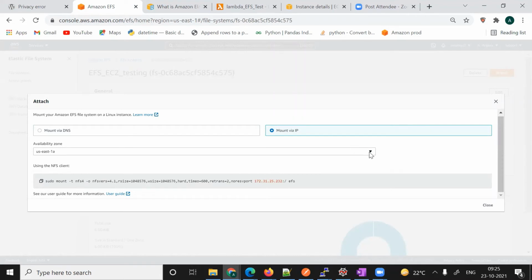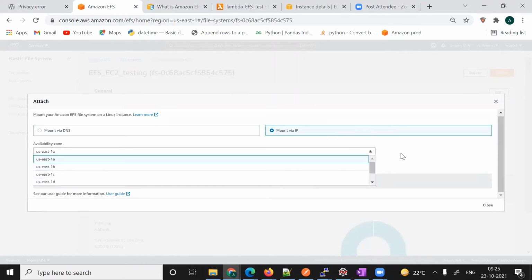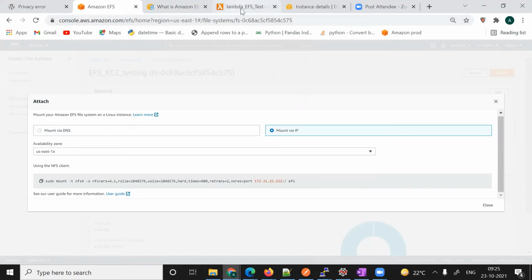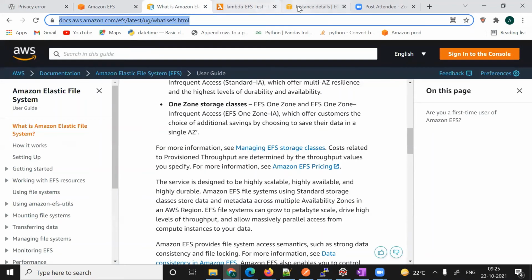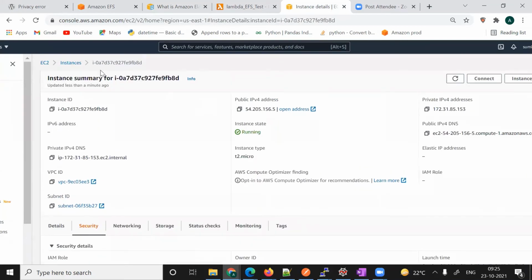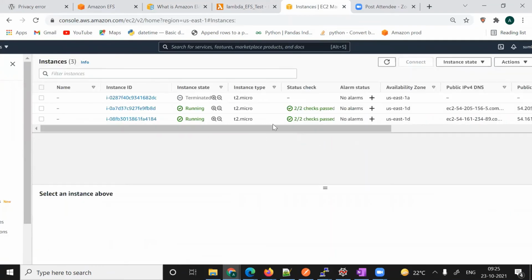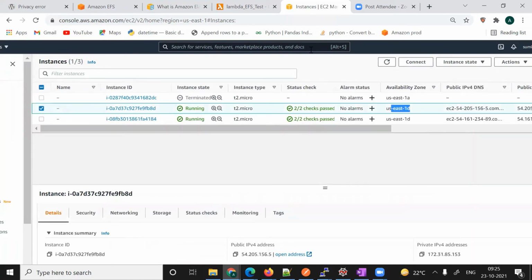Which availability zone is my EC2 machine in? We can go here and see. That is not required, but we'll go for the same availability zone. This is 1A.